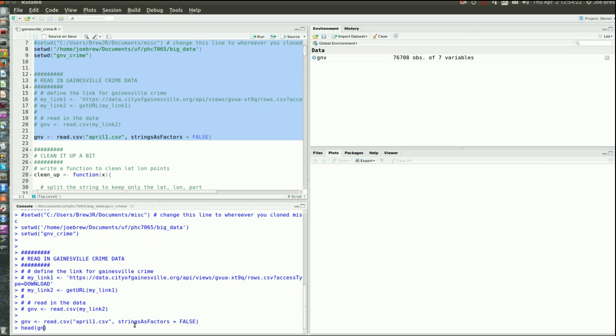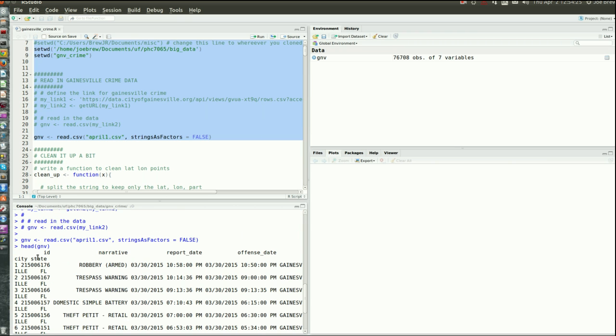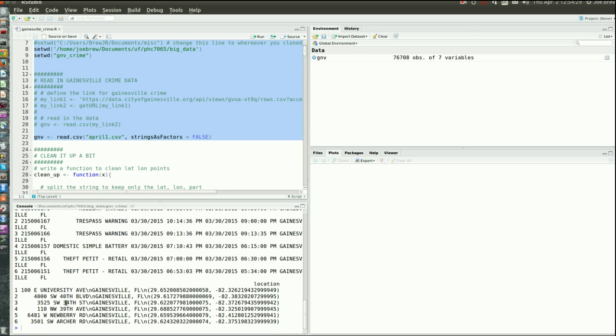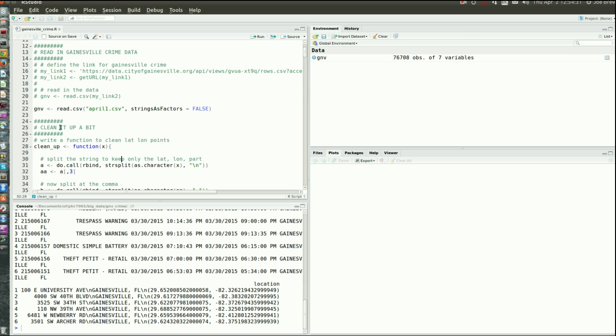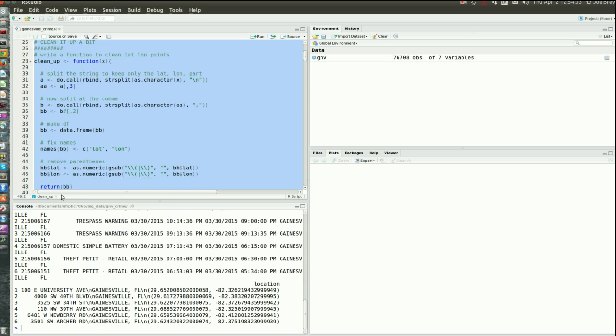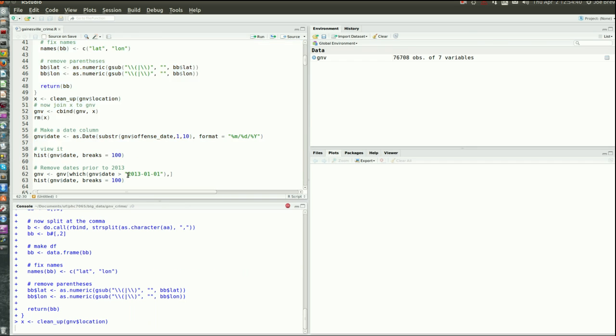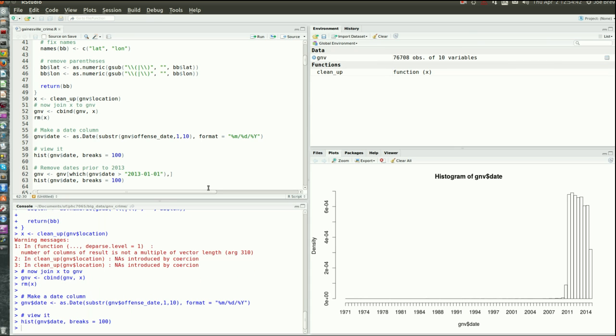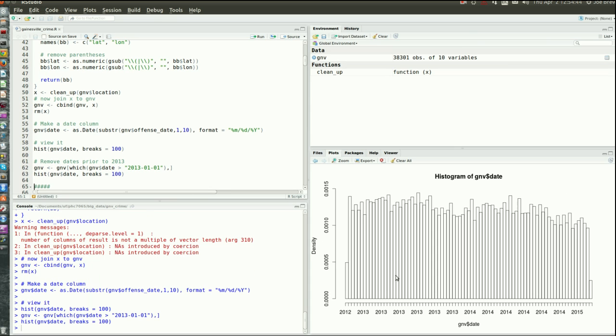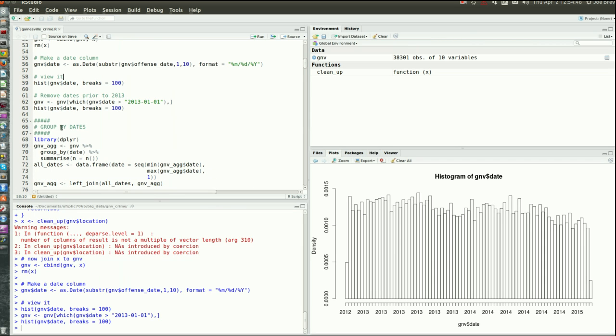And then if you look at this data, we have an ID, a narrative, what happened, when it was reported, where it happened, location, etc. So that needs some manual cleaning. I won't spend much time talking about that, but feel free to look through that if you're interested in the dirty work. And it needs some cleaning of dates and stuff, and you can see this is the dates of crimes. And we've got our data in now.